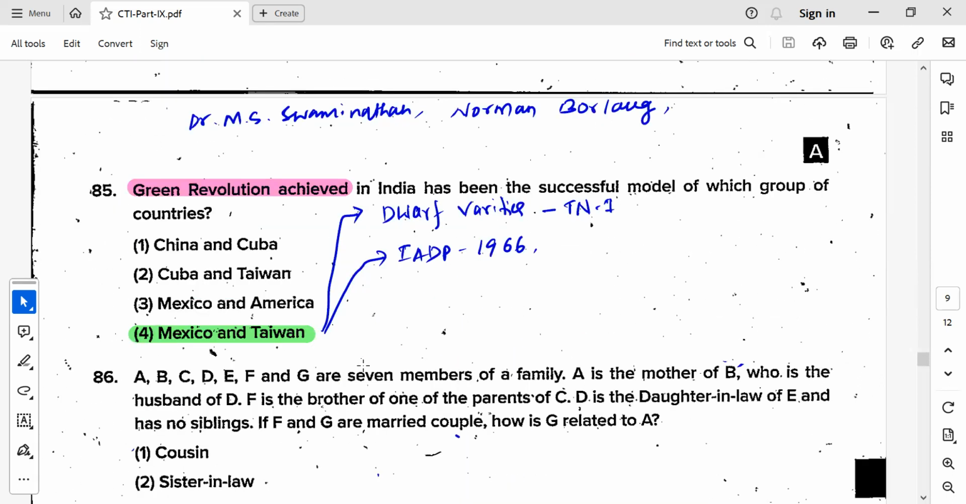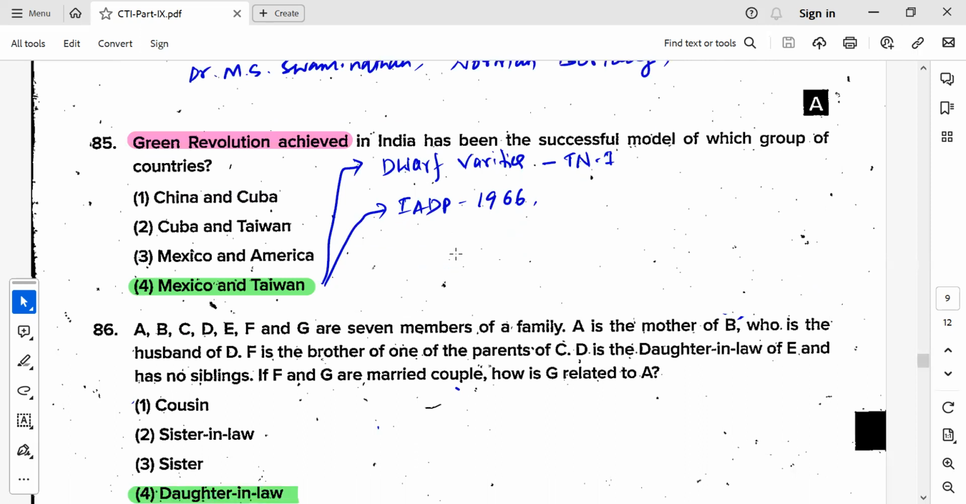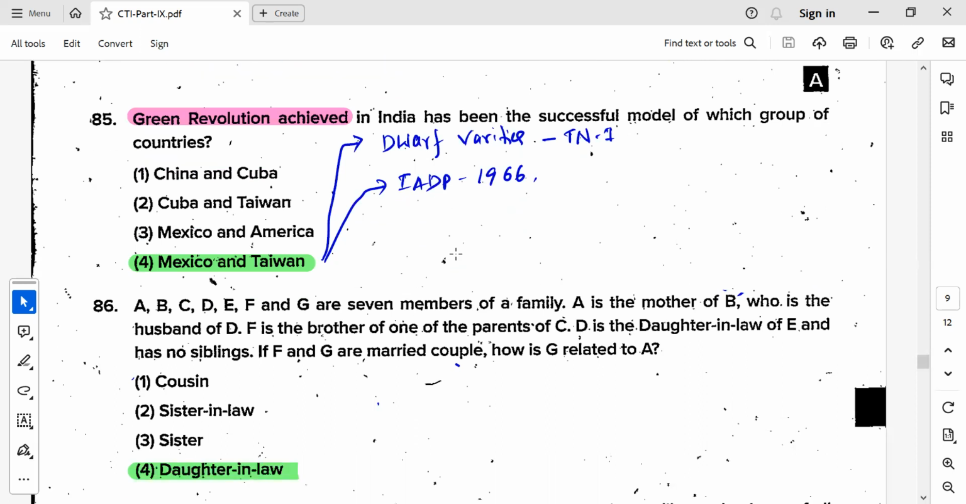So remember, the Green Revolution was achieved in India. India had a successful model from which group? Of course, Mexico and Taiwan. From there, we brought dwarf varieties like Taichung 91, and these are better performing varieties as compared to long varieties in India. So, of course, Dr. M.S. Swaminathan is called the father of the Green Revolution in India, and Norman Borlaug is the father of the Green Revolution in the world. The Green Revolution was brought in through the IADP program in 1966.